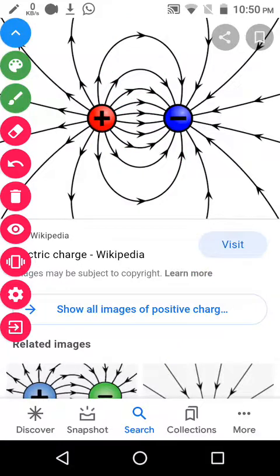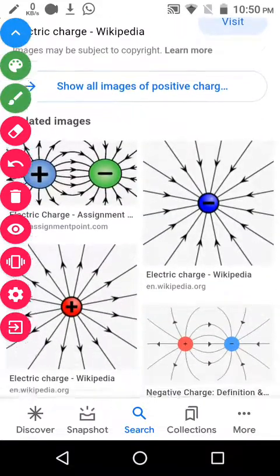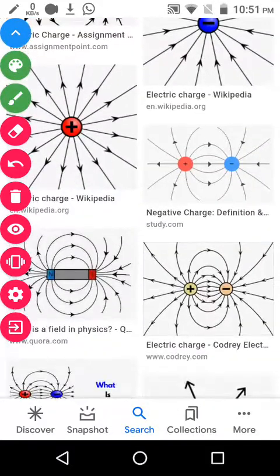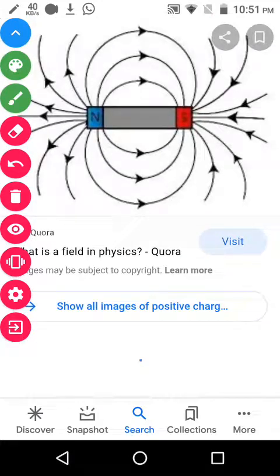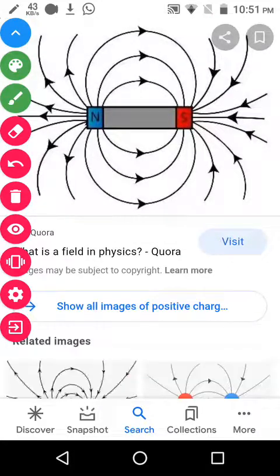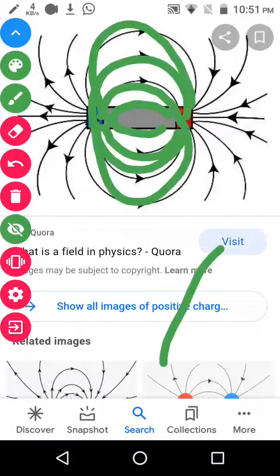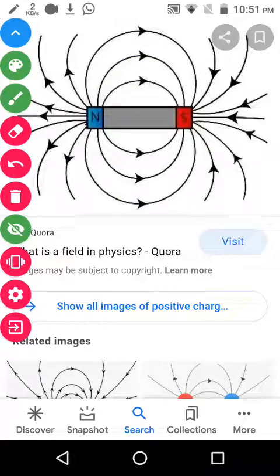You can see a lot of images like this, even in the field of battery. What is this north and this south? It is a magnet. The magnet has two poles, north pole and south pole. They are opposite, so the opposite charges will attract each other.